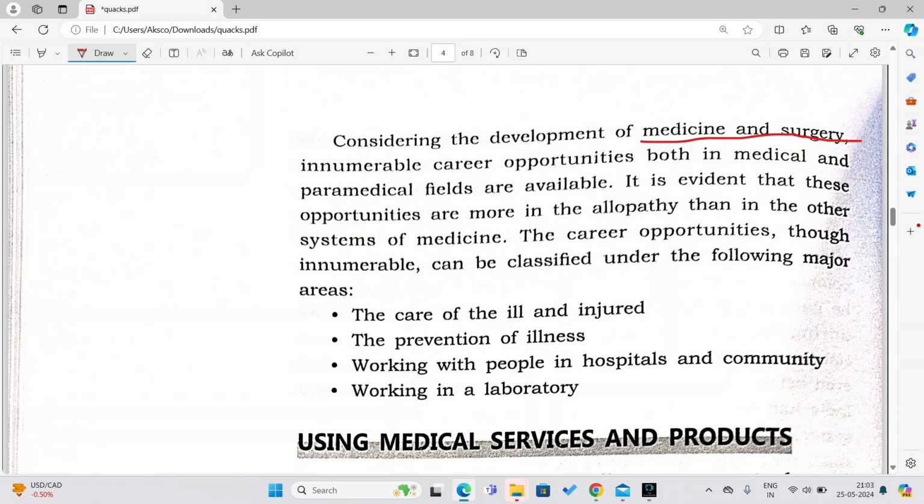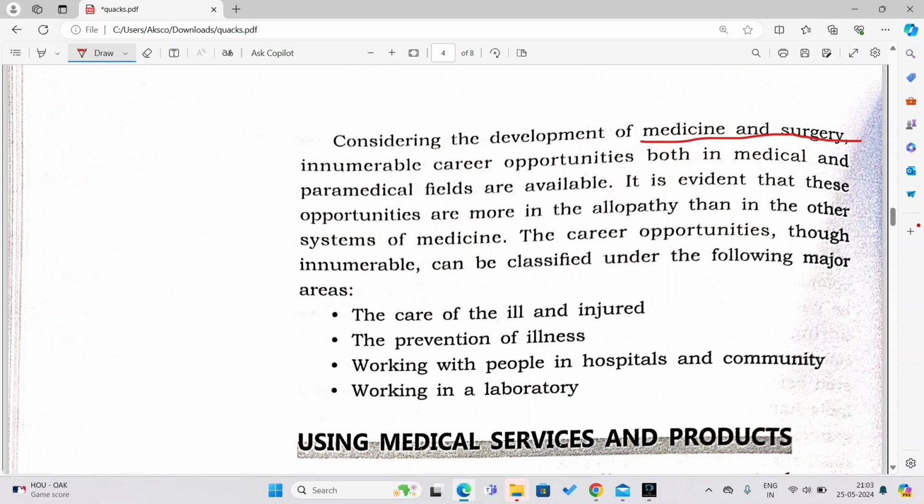Now, innumerable career opportunities both in medical and paramedical fields are available. So that's why you should know, after class 12, that you need to clear the NEET exam in order to become a professional doctor, right? You have to go for MBBS, then again 2 years of specialization you have to do. So 5 to 7 or 8 years are needed in order to become a professional medical doctor, right?